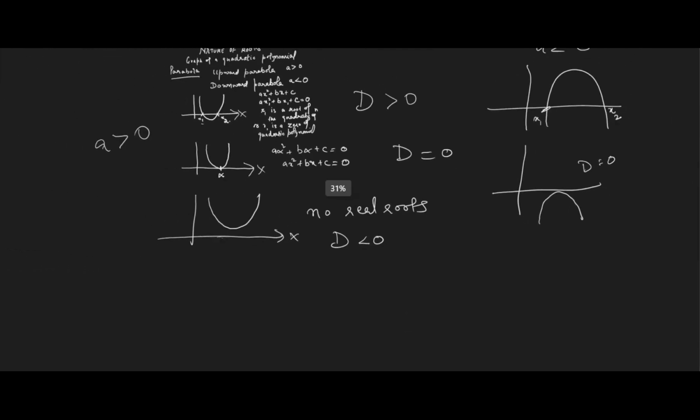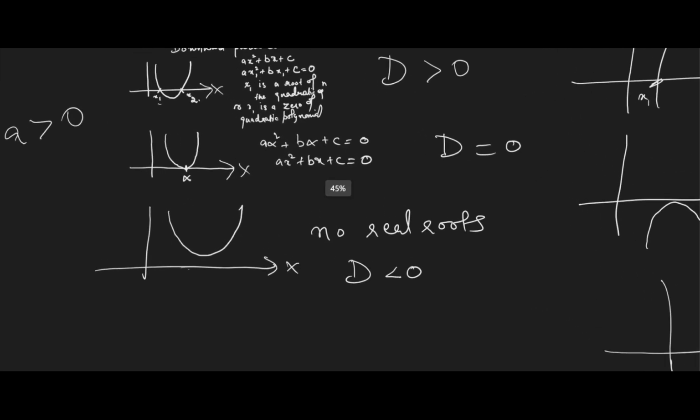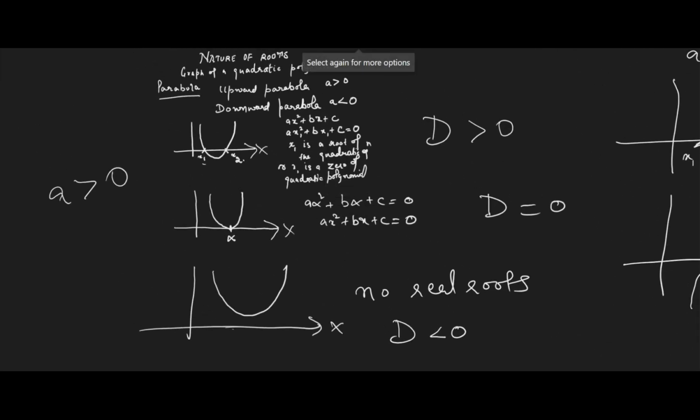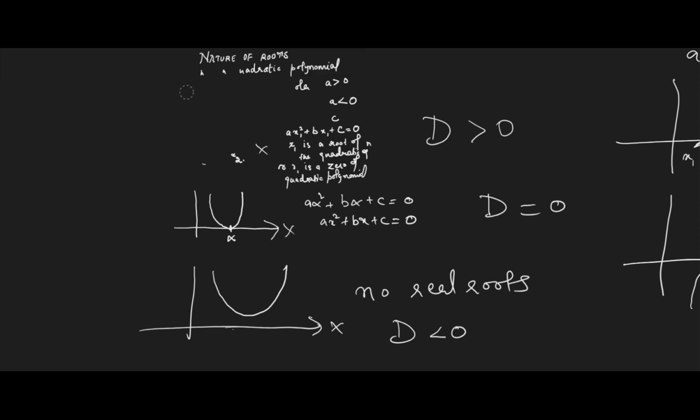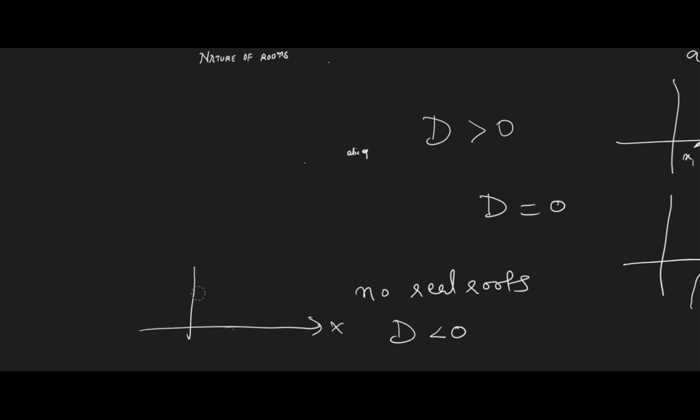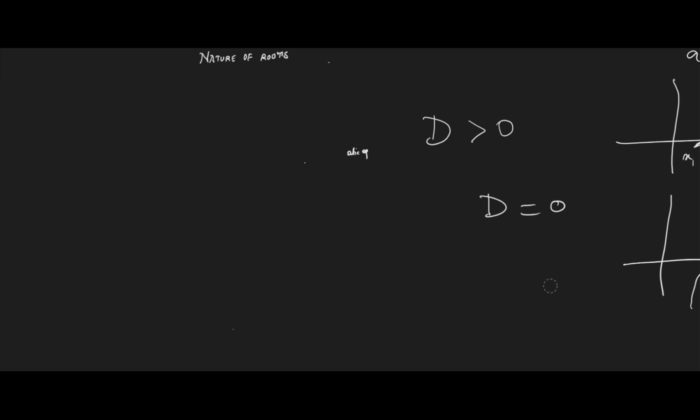And the third one is like this. This parabola doesn't intersect the x-axis, but this is a downward parabola. So this is how we decide the nature of roots of a quadratic equation, using the quadratic formula and the discriminant.